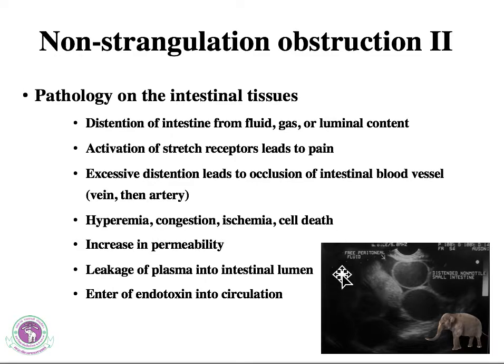So this ultrasonography is taken from a foal that is suffering from impaction of meconium. Now you can see that this is a pocket of free fluid, and this is the descent of the small intestinal loop. However, you can still see that the rim of the intestinal wall is still pretty much intact. So this is the pathology that happened to the intestinal wall.